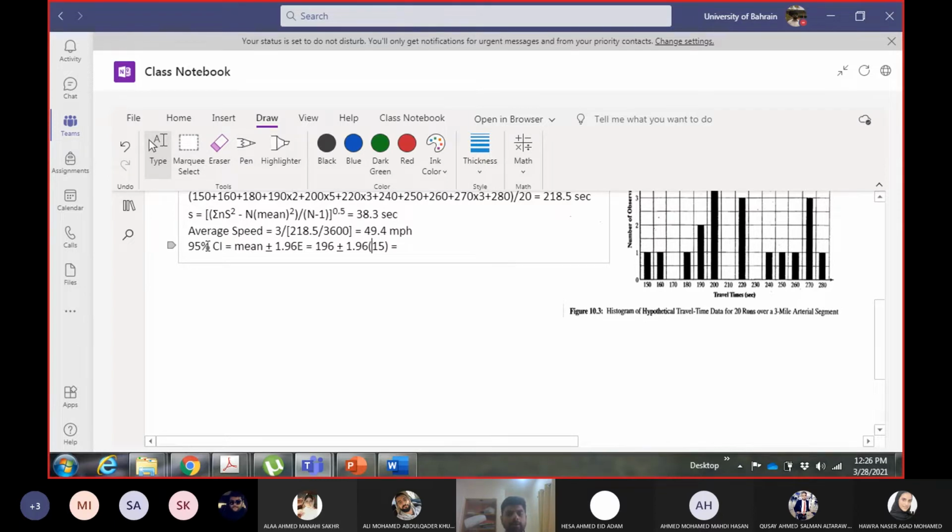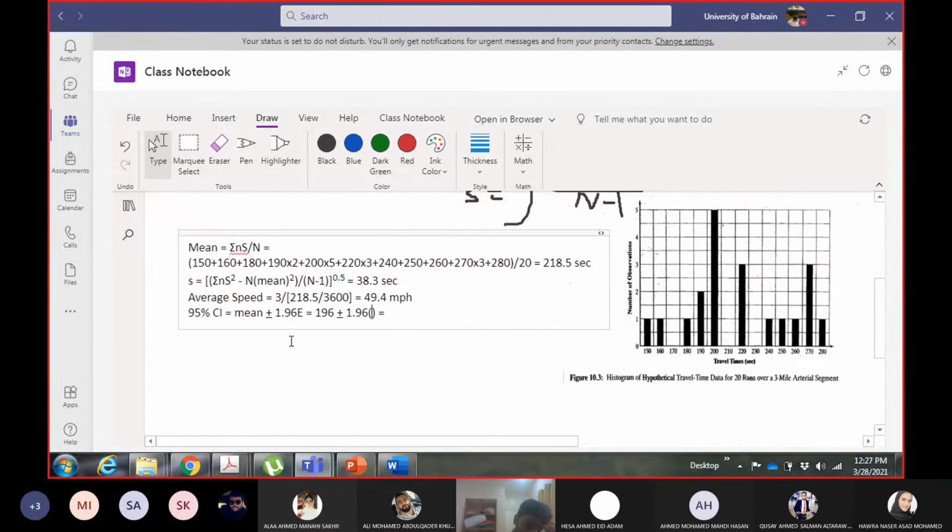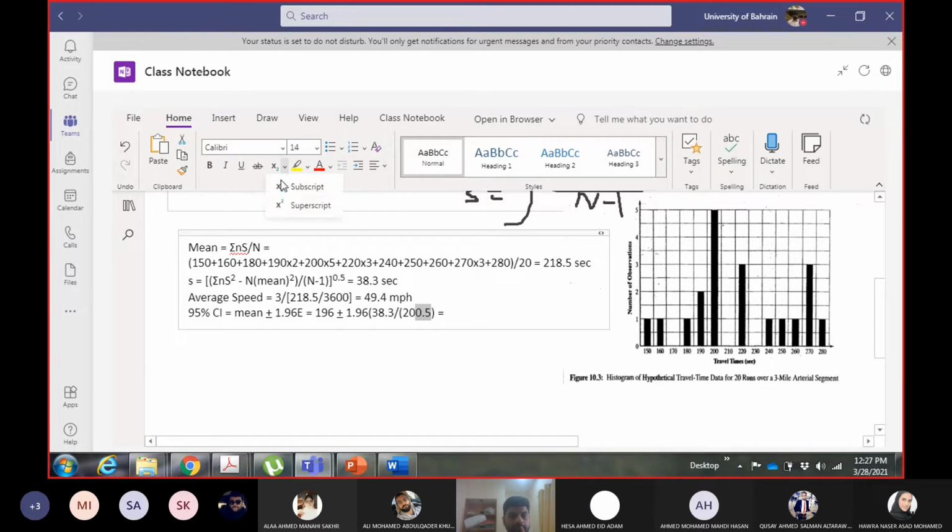Now in this example, the data we know is for a sample, so I cannot leave E as standard deviation. I have to calculate the standard deviation myself. So standard deviation is S upon root of n. S is standard deviation 38.3 divided by root of n. So again for root I will use the power. N is 20.